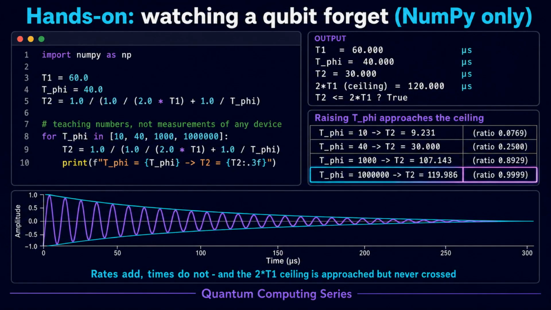Let us make decoherence concrete, using only NumPy. The timescales here are round teaching numbers, not measurements of any device. Take T1 as 60 microseconds and pure dephasing as 40. Because the two channels add as rates rather than as times, T2 comes out at 30, shorter than either input, which is why hardware work so often means hunting down the single worst noise source. Now raise the pure dephasing time. T2 climbs toward the ceiling of 120, which is twice T1, reaching very nearly all of it, but never crossing. The inequality is a numerical fact.